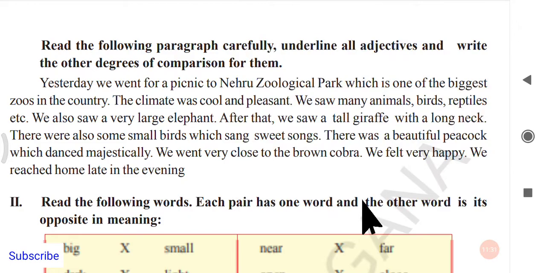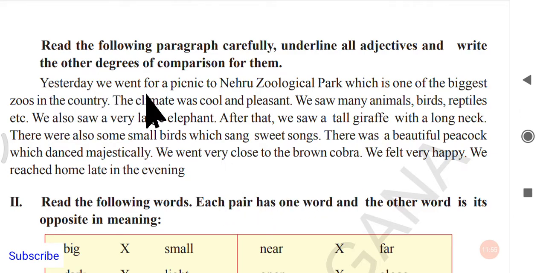Okay, fine. So now it is clear, I think. Read the following paragraph carefully, underline all adjectives and write the other degrees of comparison for them. We have to underline every adjective we find, and, for example, if that adjective is in the positive, you have to write the comparative and superlative. If that word is in the superlative, you have to write the comparative and positive. Okay, let us just go through it.